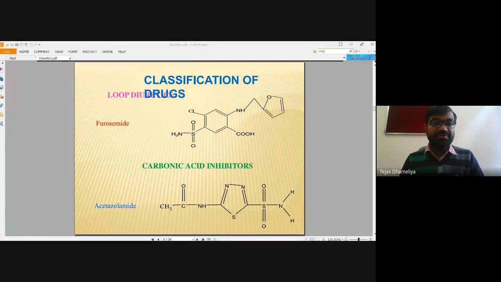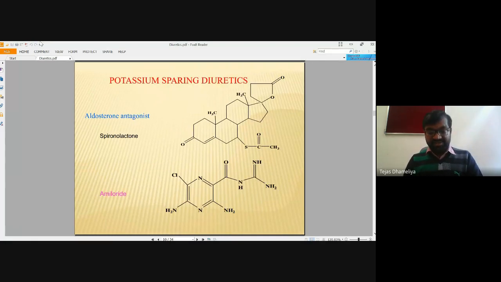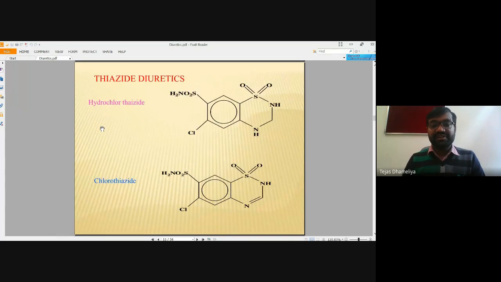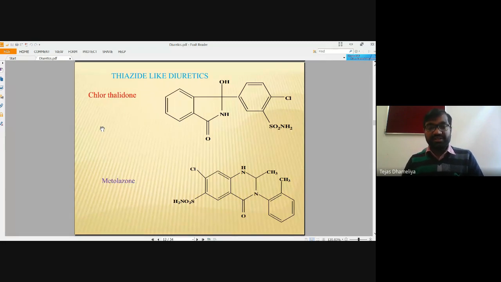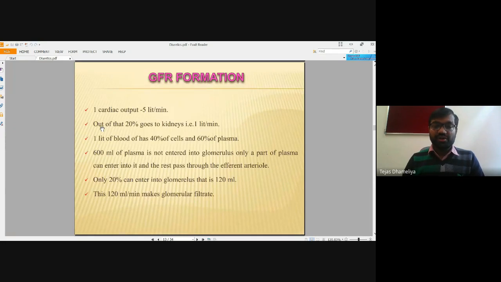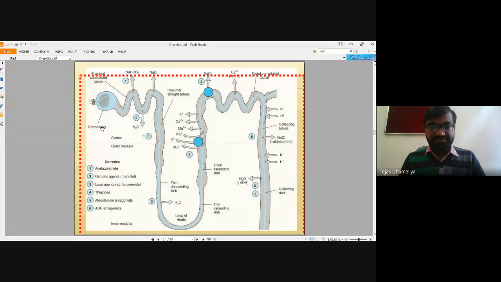Under the classification of these diuretics, we have generally seen loop diuretics such as furosemide, acetazolamide, and methazolamide, and also potassium sparing diuretics such as aldosterone antagonists, for example spironolactone, as well as another antagonist, amiloride. Fine. Thiazide diuretics include hydrochlorothiazide and chlorothiazide, and other thiazide-like diuretics such as chlorthalidone and metolazone. All these we have seen in our discussion.